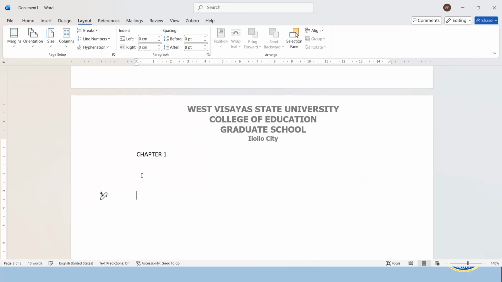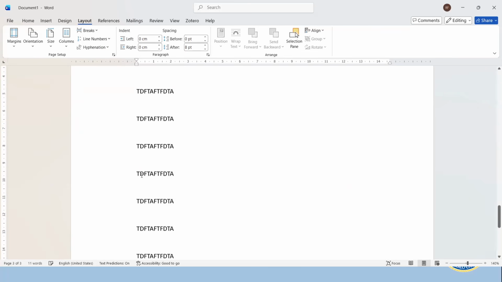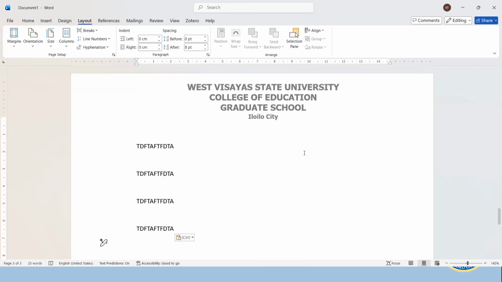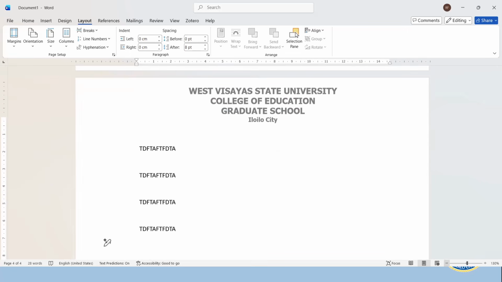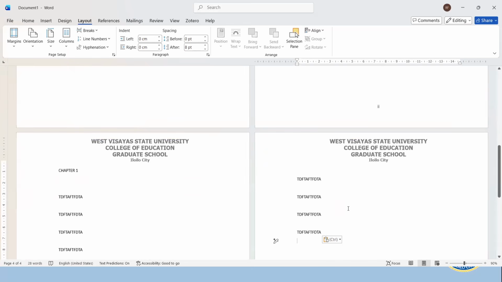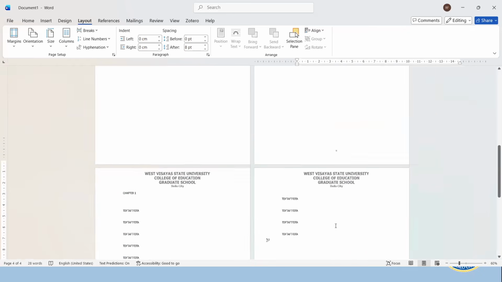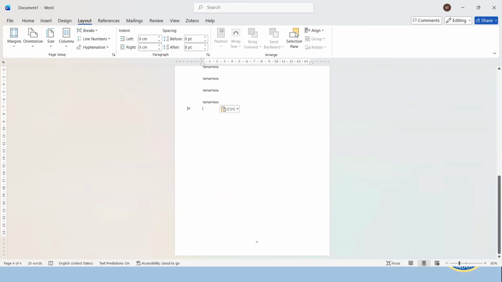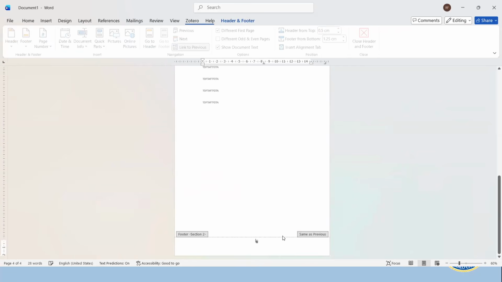So for example, there are several texts here. Let me just randomly paste some texts. There you go. In order to generate just a second page for your first chapter. Let me zoom out. As shown on the screen, we have a page number here below.